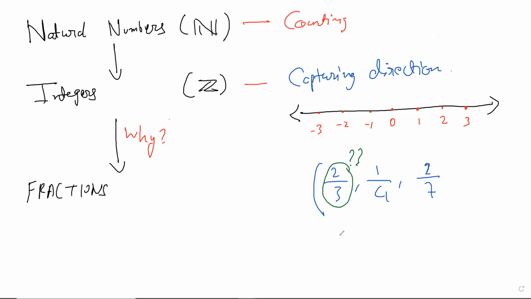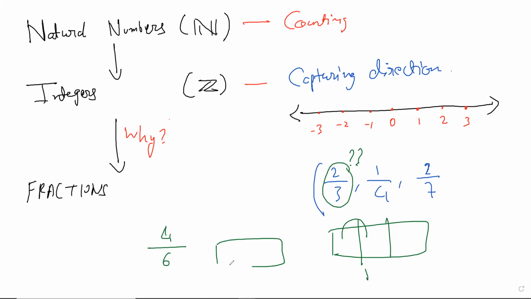So the idea is that you take something. Maybe for the definitions, you should take something which has size 1, and then you divide it into 3 equal parts, and you take 2 of them, and that's 2/3. That's the quantity. That quantity is 2/3. If you do 4/6, then you see it's the same quantity in the end. I'm not going to do it explicitly, but I guess people can understand.